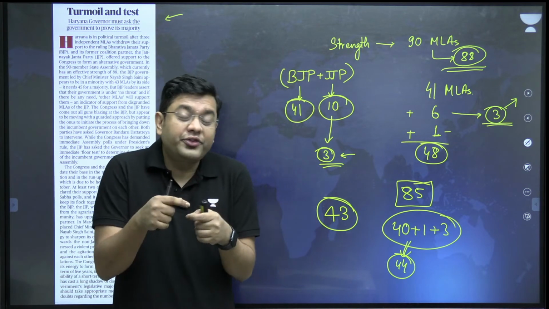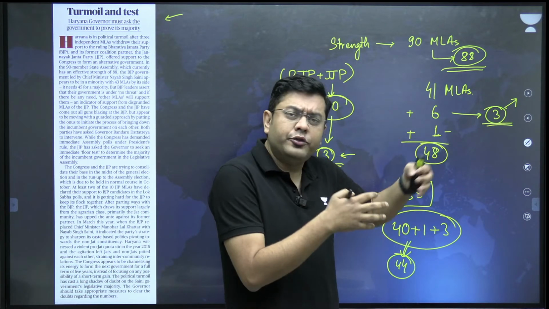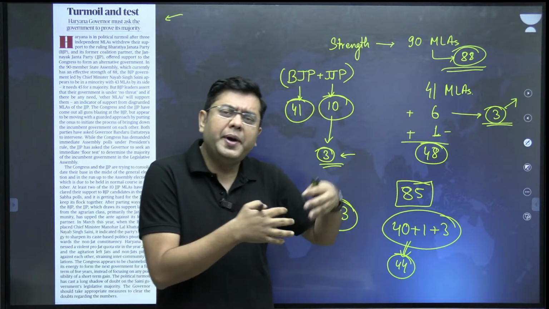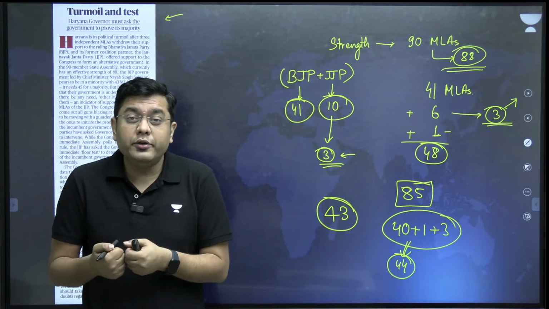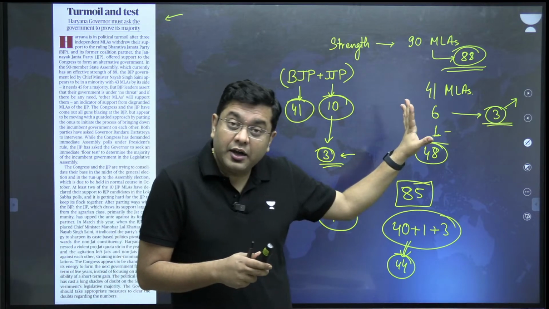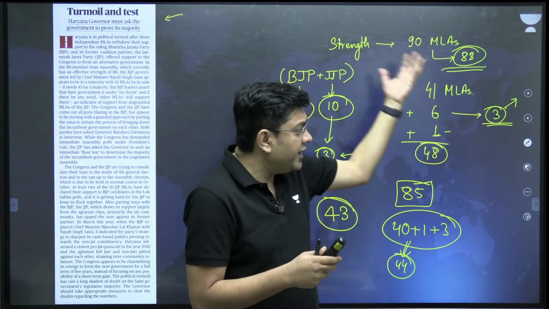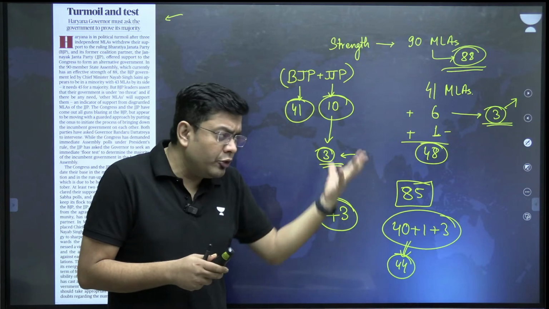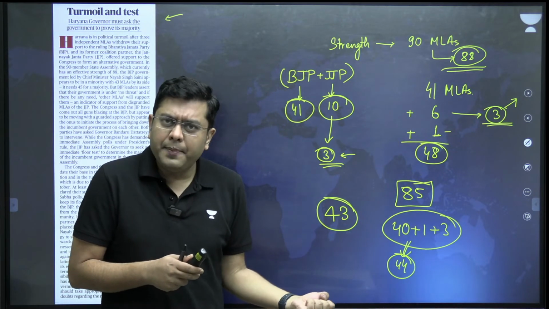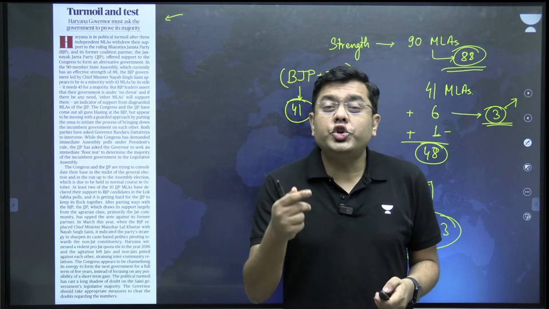And due to those corrupt practices, eventually you will have independents who are lured by this political party also, that political party also. You will have the smaller parties also given that lure that, okay, if let's suppose 4 people are disqualified, the strength of the assembly will further come down, the majority requirement will be further lower. Isn't it? Now, that is where the push and pull at the legislator level can be dangerous.